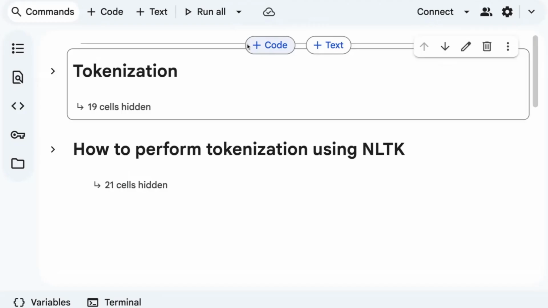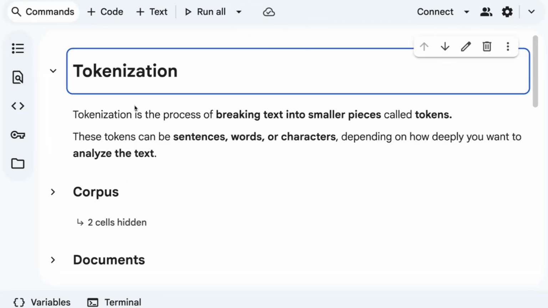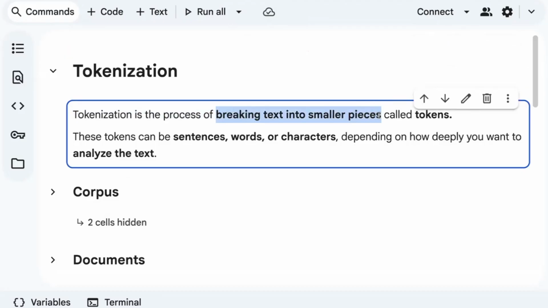So in this video, I'm going to discuss the very first data cleaning process in NLP, which is tokenization. It's an interesting concept. We'll understand what is tokenization, different types of tokenization, and also how to perform tokenization using the NLTK library. Tokenization is the process of breaking text into smaller pieces, which we call tokens.